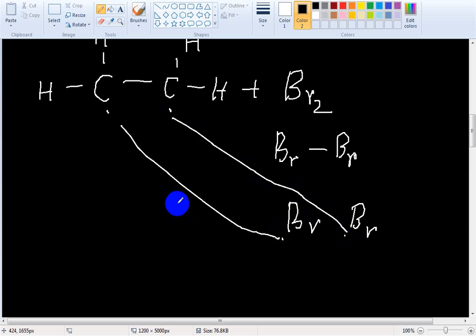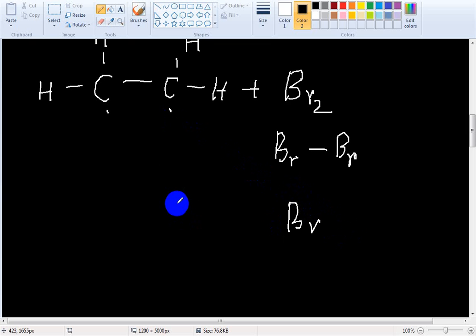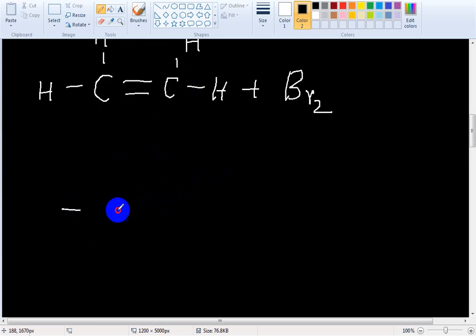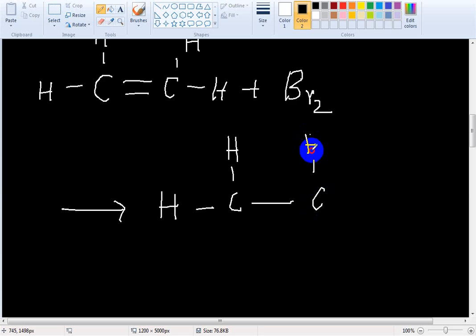So here, one pi bond breaks and two sigma bonds form with the bromines. One pi bond breaks, two sigma bonds form.